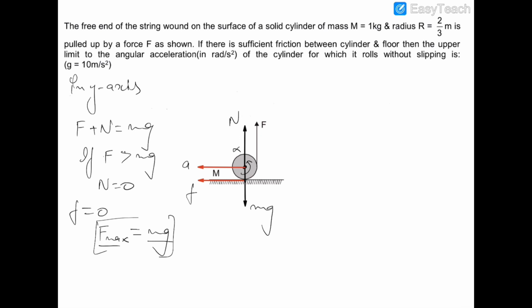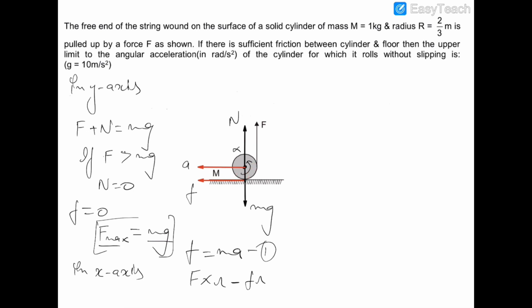Now if we write down the equation of forces in the x-axis, friction f will be equal to ma. This is the first equation. And if we write down the equation of torque, then net torque is capital F into R minus small f into R, because the torque of this force will be like that and the torque of friction will be like that.